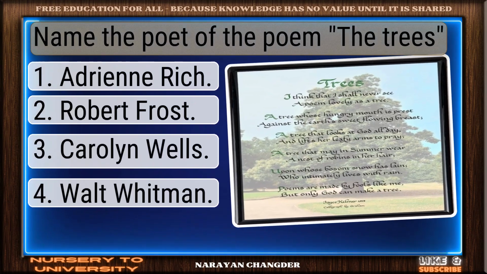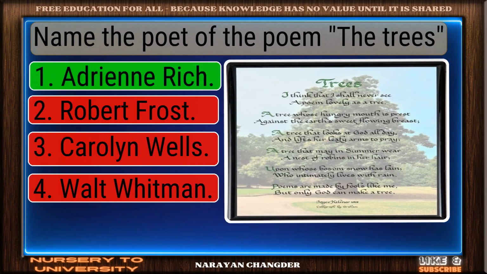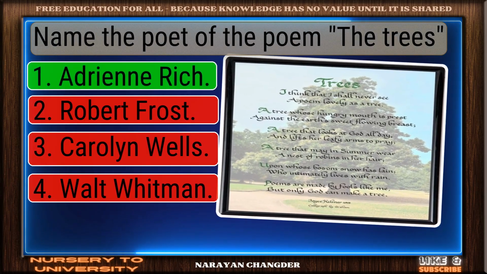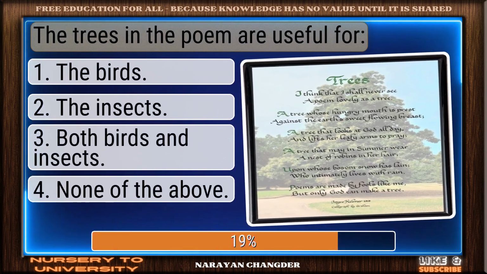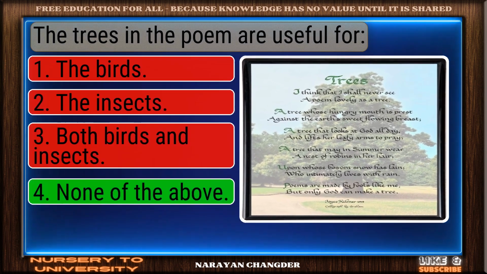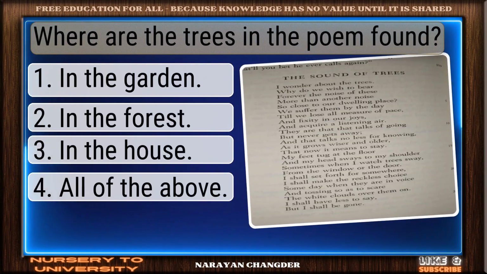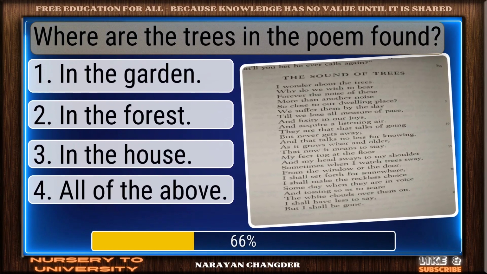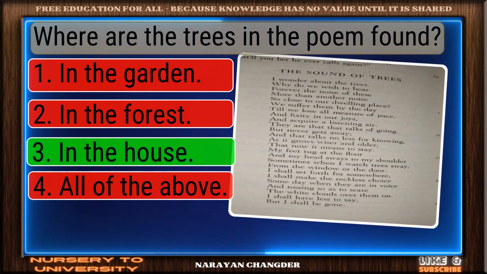Name the poet of the poem, The Trees. Clear logic. Your choice, Adrienne Rich, is sound. The trees in the poem are useful for. Valid point. None of the above is true. Where are the trees in the poem found? Right choice. In the house is the best answer.